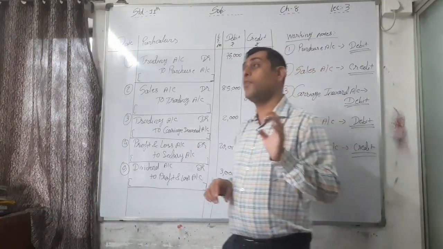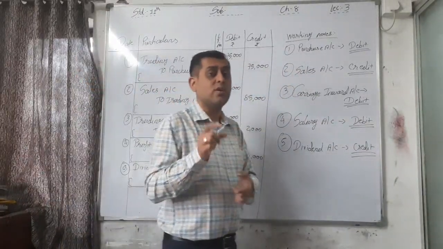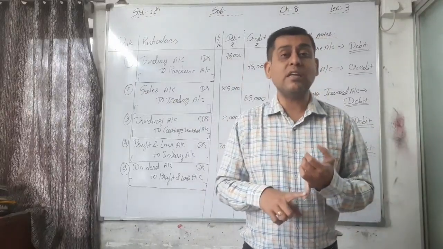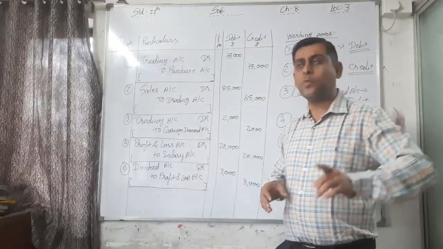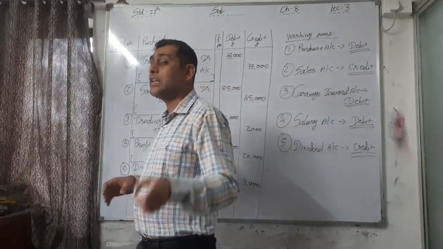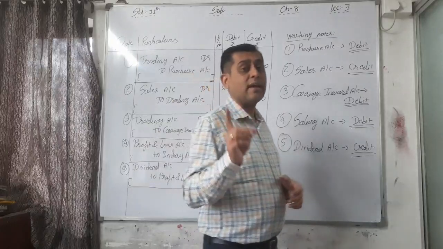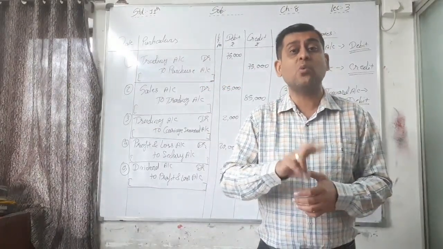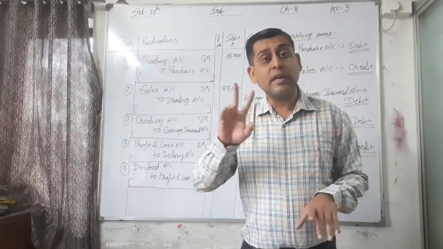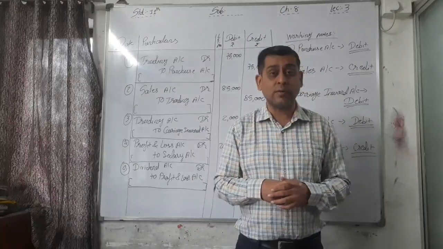In other words, any incomes or any expenses during the year, we have to close and transfer to trading and profit and loss account at the end of the year. But all the real as well as personal accounts never close. They are only carried forward to the next year and recorded in the balance sheet.